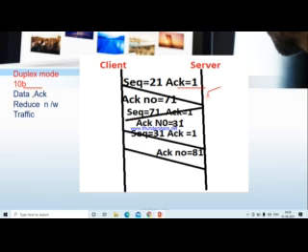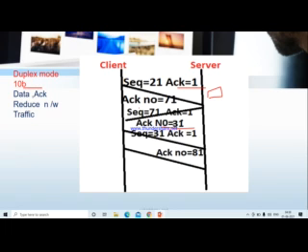The server will generate based on the data. This may be 71, 81, whatever. It will generate the sequence number 71, acknowledgement flag equal to 1, and the acknowledgement number equal to 31, and so on, sending like that. Now our question is, we will go for piggybacking, and what is it?